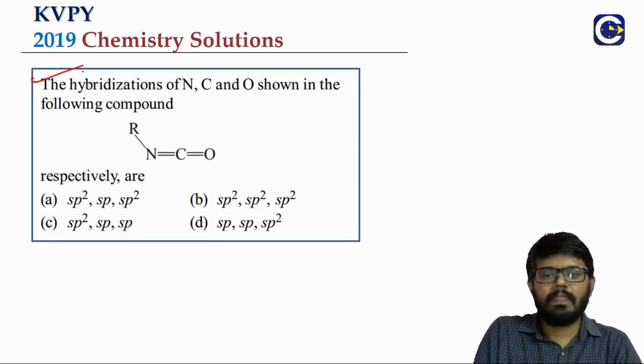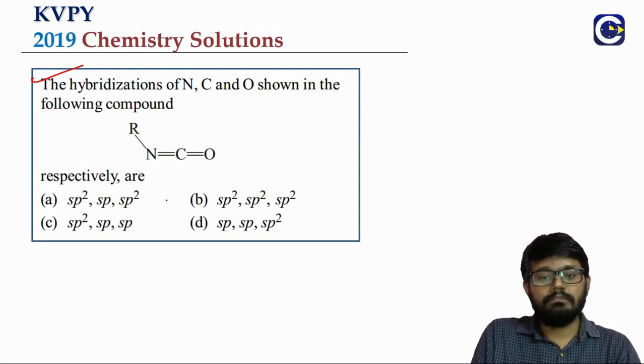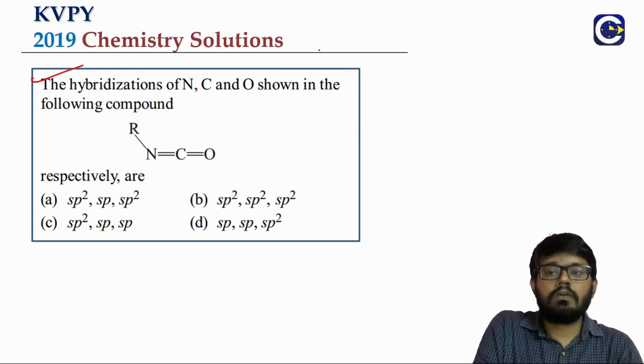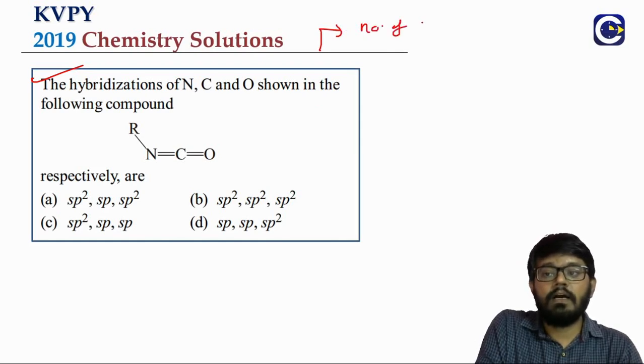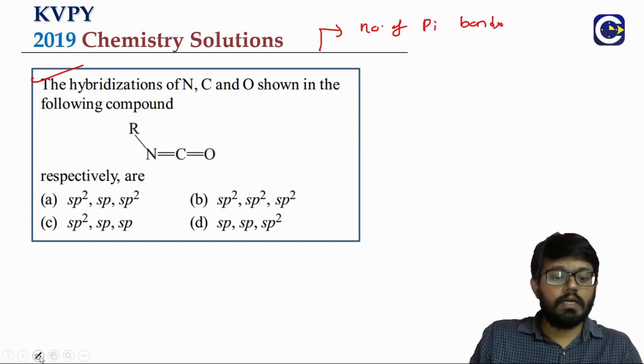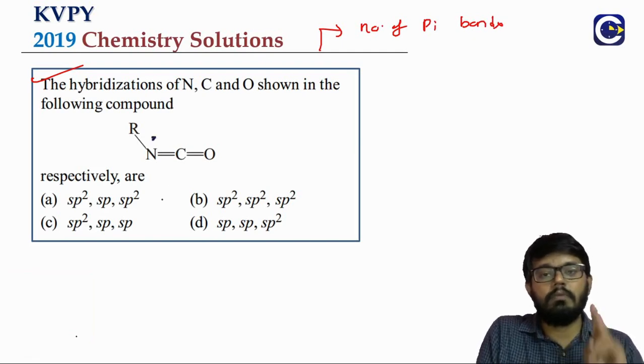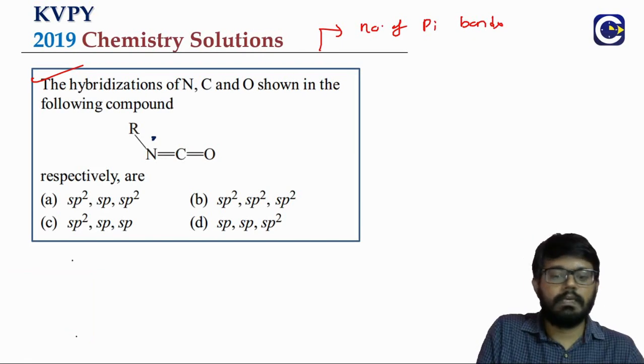Look at this. The hybridizations of nitrogen, carbon, oxygen shown in the following compound. See, how do we conclude the hybridization? Based on the number of pi bonds, because for the pi bond formation, we will be requiring pure p or d orbitals. So let's talk about the nitrogen first. It is forming a double bond, means there is one sigma and one pi, means nitrogen is forming one pi bond.